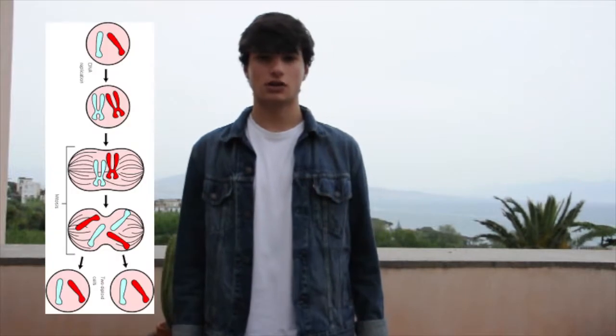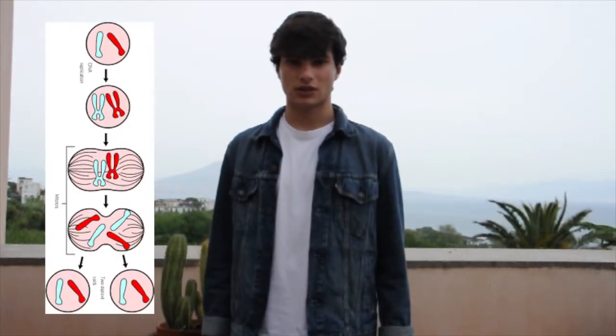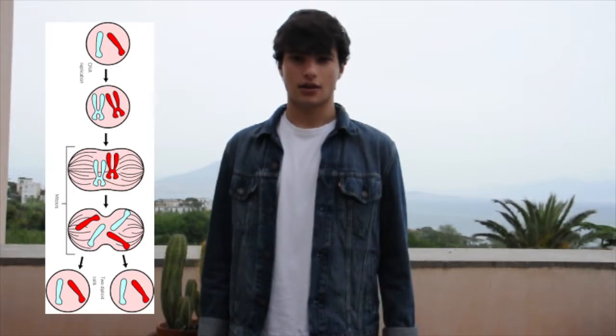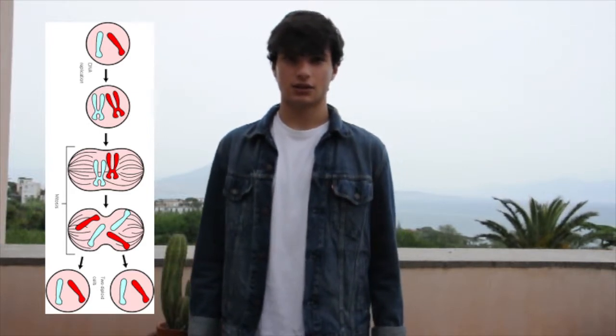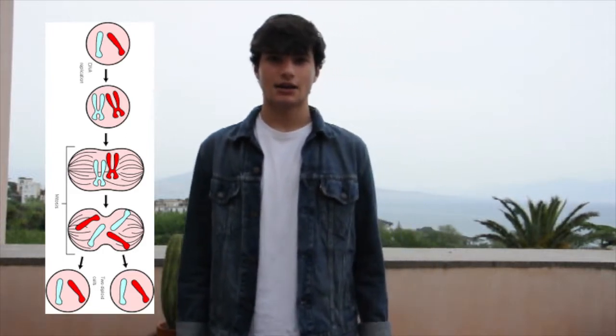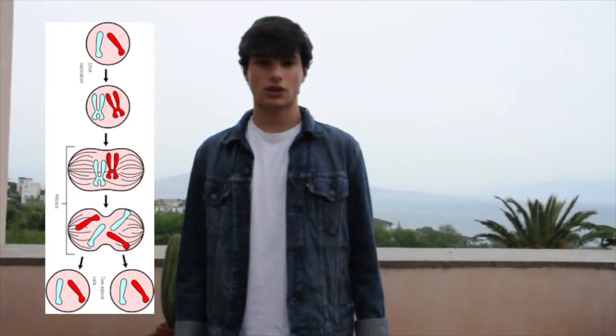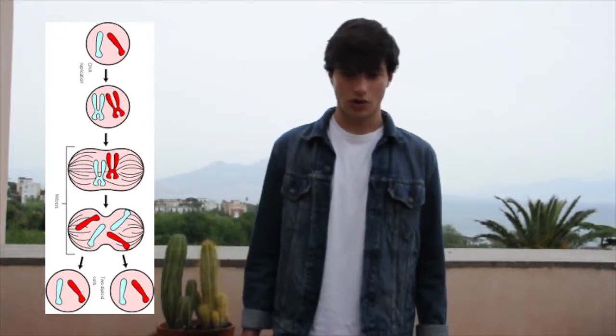First of all, the nuclear membrane dissolves itself, and then chromatids align, giving the possibility to the sister chromatids to separate themselves. Then the daughter cells form themselves, and the daughter nuclei are completely identical to the parent cell.